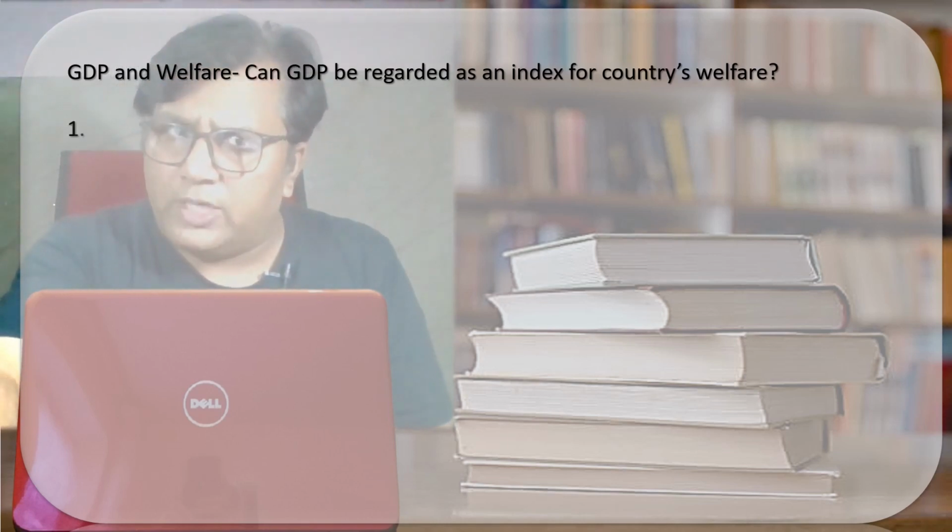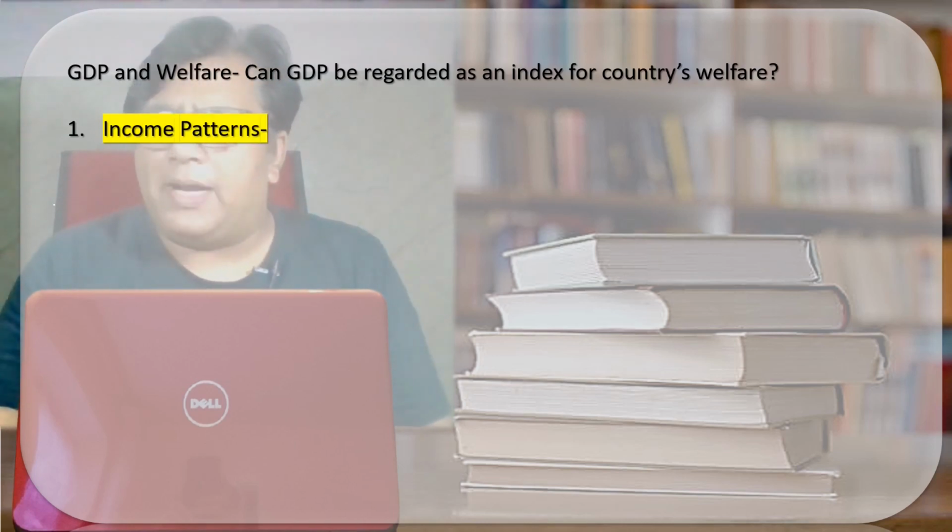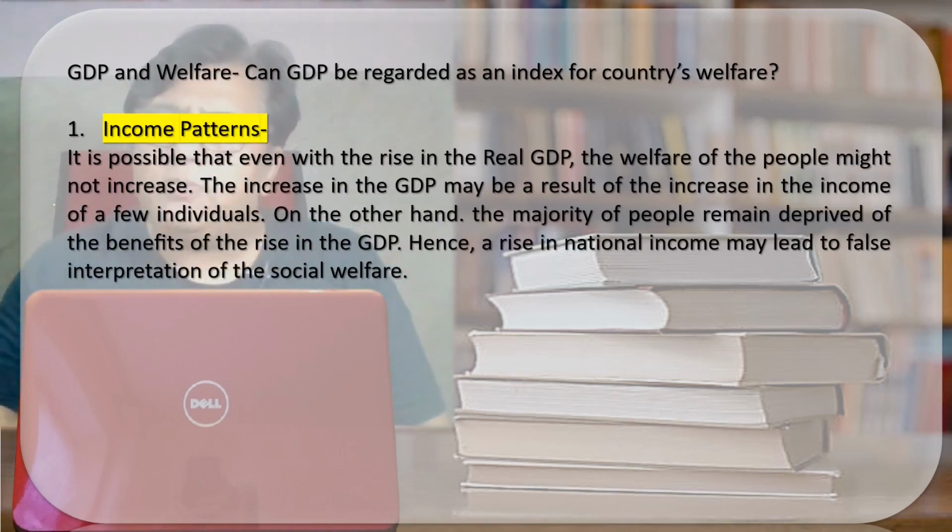Why am I saying that? Because of certain points. The first is income pattern. Always remember, if the income of all the people will increase at the same time, then we can say that the country will get the maximum welfare. But if there is an increase in the income of only a limited number of people, or a handful of people, then in this case the country will not get the maximum welfare.